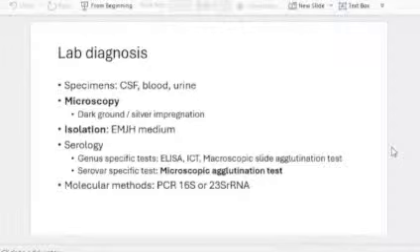Then the lab diagnosis is different from other organisms. You can take blood, CSF, and urine for diagnosis. For microscopy, leptospires cannot be stained with the usual Gram stain. We need a silver impregnation technique, or you can go for dark ground illumination because they are spirochetes.